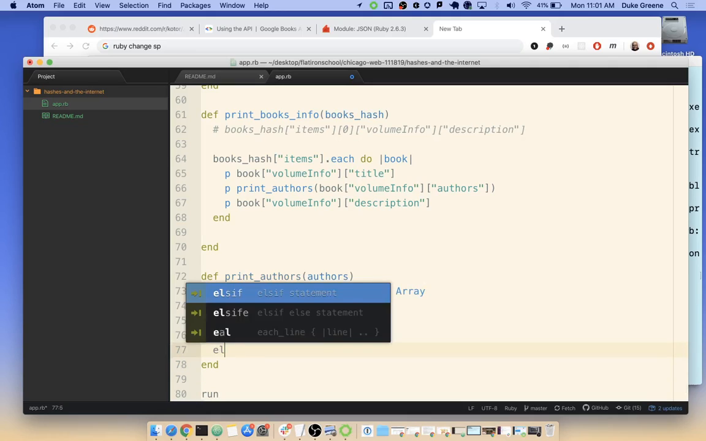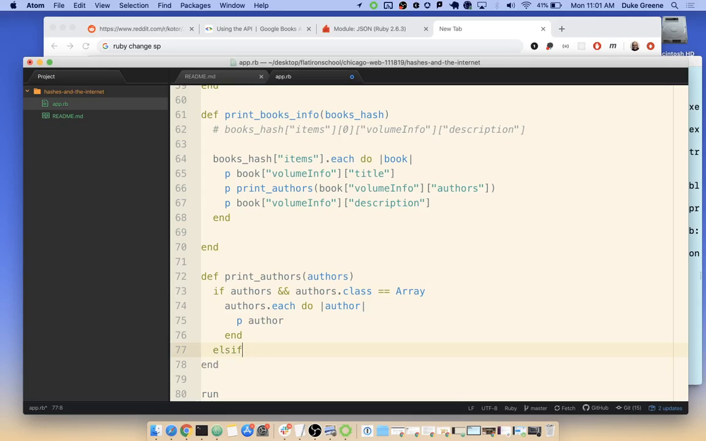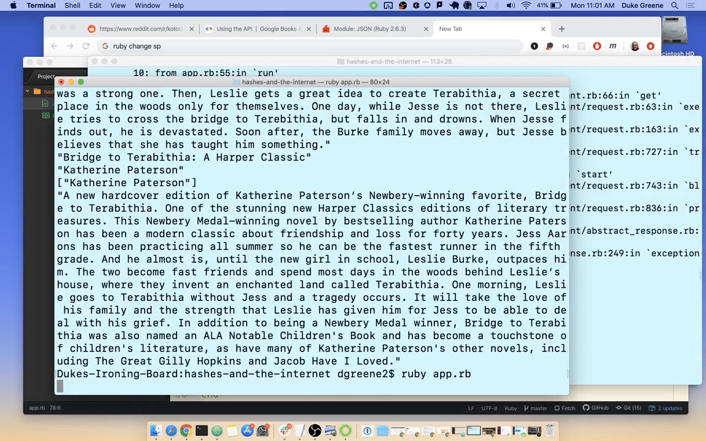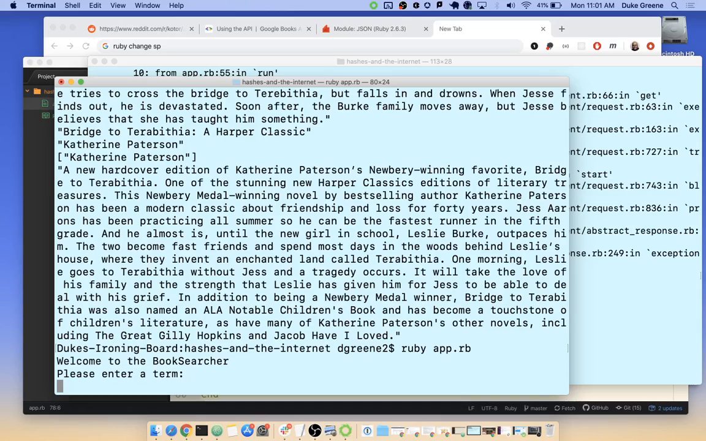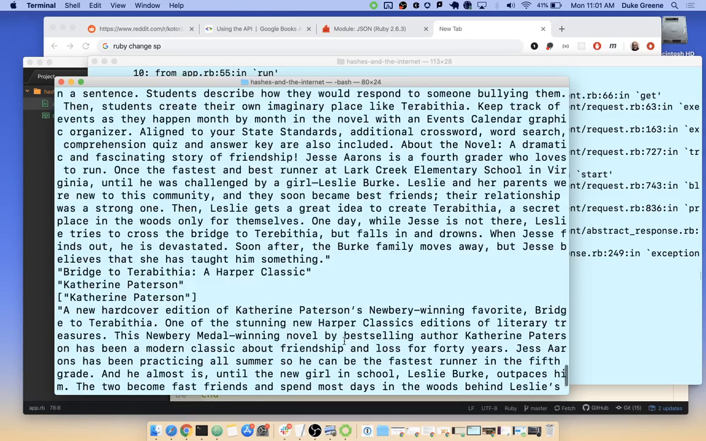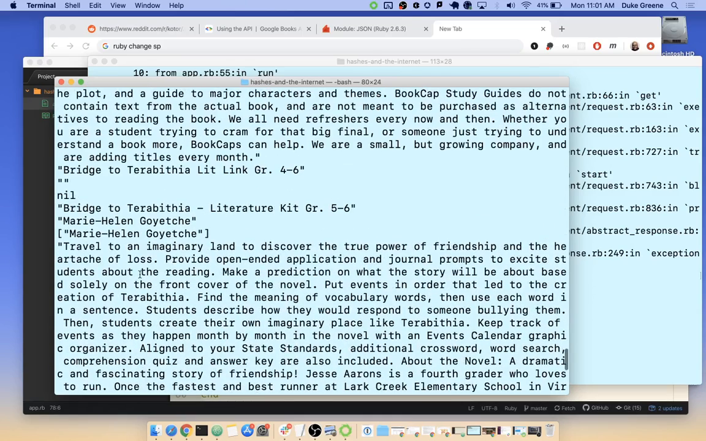Let's do an else. We could have it return an empty string. Damn it, autofill. Come on now. Work with me. And then we'll do one of these. Let's try that. Oh, there's our empty string. So we did change the nil to an empty string. We managed to change that output value.